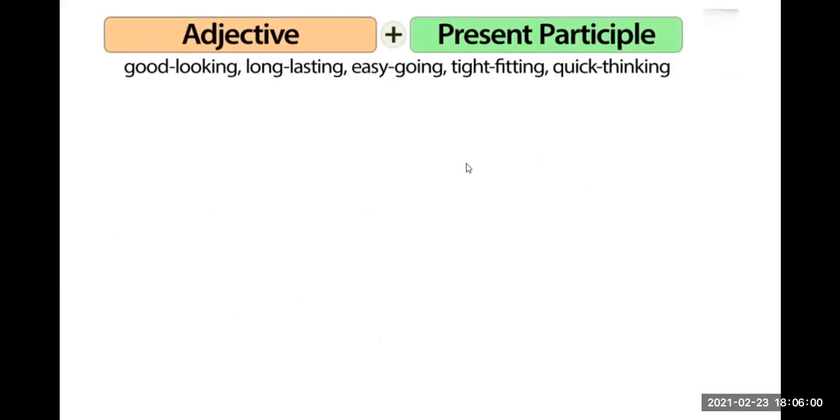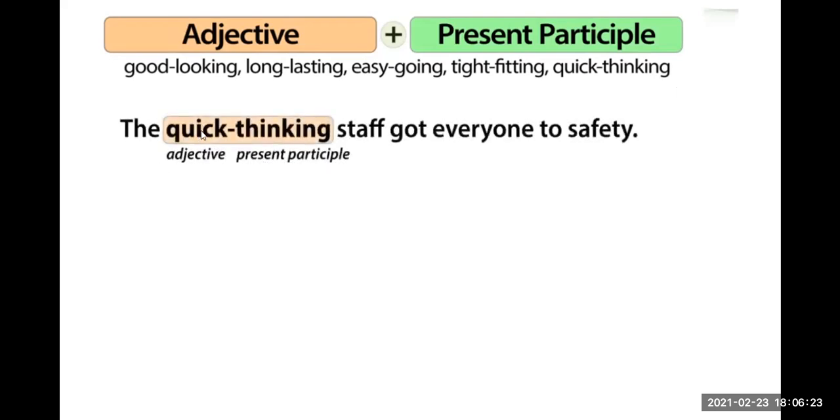Here we have another group: adjective plus the present participle. For example, good-looking, long-lasting, easygoing, tight-fitting, quick-thinking. So we have an adjective and a verb in the present participle form, or gerund. For example, the quick-thinking staff got everyone to safety. As you can see, with this adjective we are describing the staff.